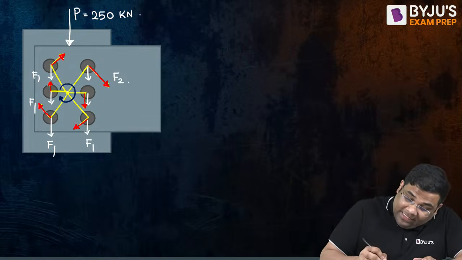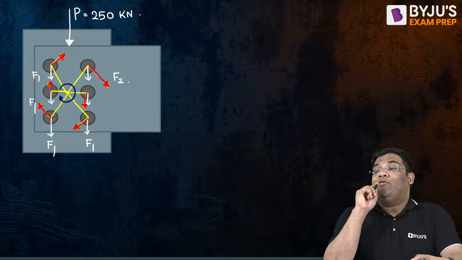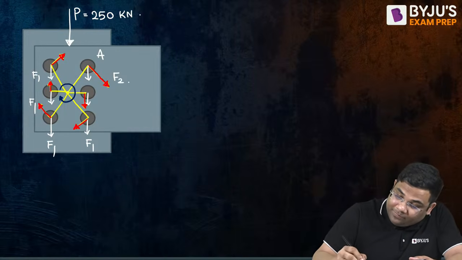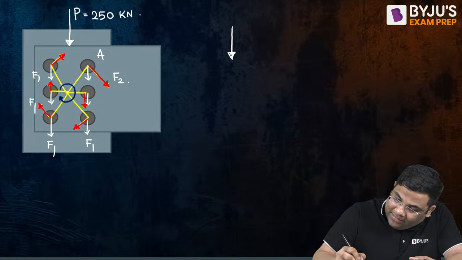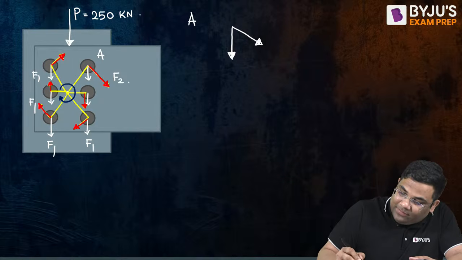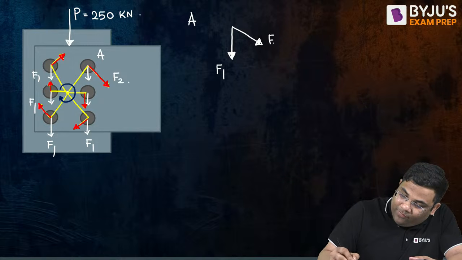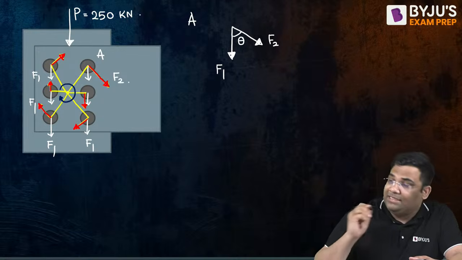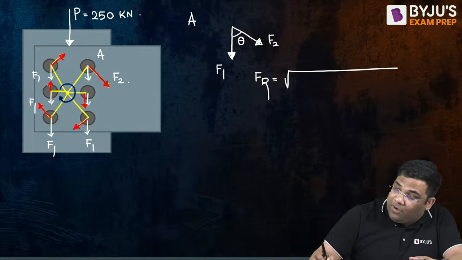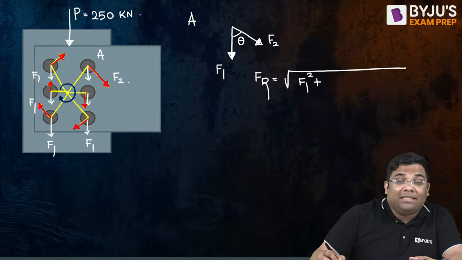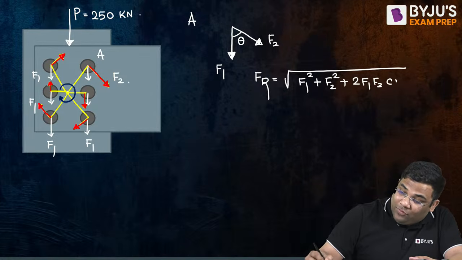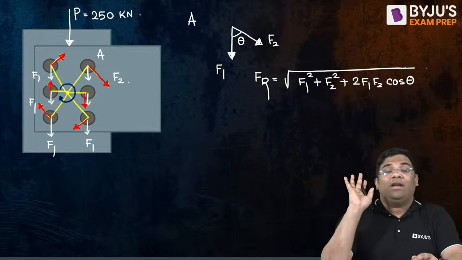Now, if I want to find out the resultant for the A bolt, F1 is acting like this for the A bolt, and F2 is acting like this. F1, F2, and this is the angle theta. Now the resultant force equation is what? Parallelogram theorem: F1 square plus F2 square plus 2F1F2 cos theta.